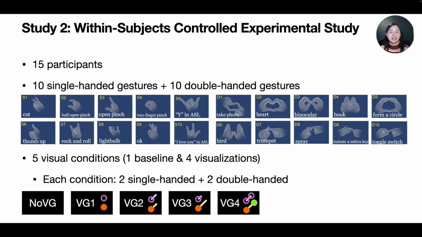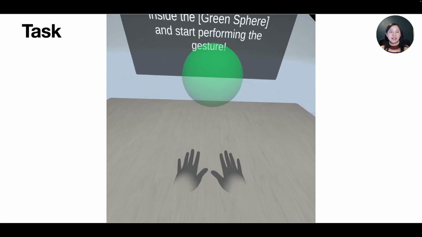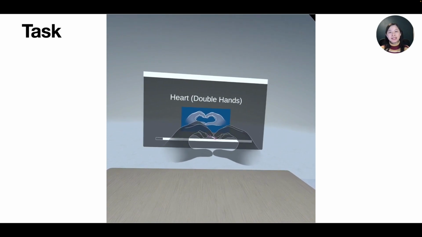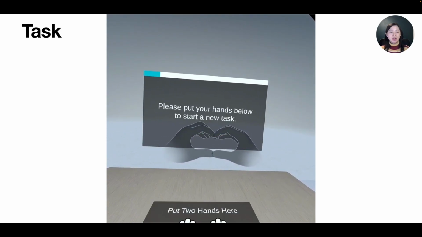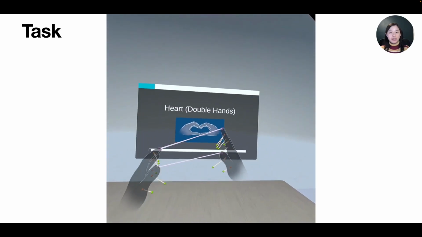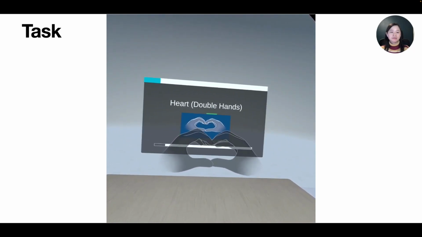To eliminate immediate carryover and learning effect, each participant performed 2 single-handed gestures and 2 double-handed gestures for each visual condition. And the order of the visual conditions and gestures are counterbalanced. So for each task, participants switch between idle gesture to a target gesture within 60 seconds for 2 times. Once all joints are within the threshold for 1.5 seconds, we consider the participant successfully completed a gesture performing task.